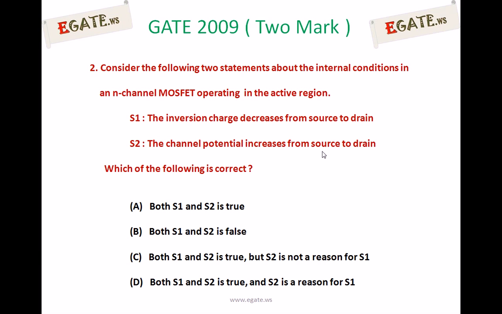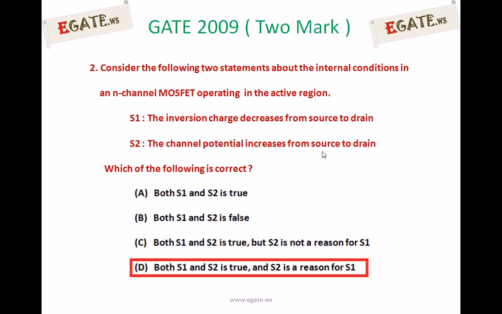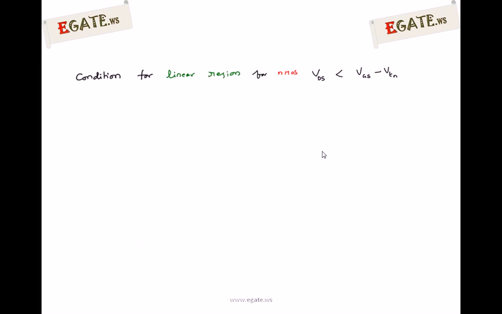Read the question once again. Consider the following two statements about the internal conditions in an N-channel MOSFET operating in active region. We are discussing an N-channel MOSFET, that too operating in active region. For that, inversion charge decreases from source to drain, and channel potential increases from source to drain. Out of these two statements, the correct answer is D. Both S1 and S2 are true, and S2 is a reason for S1. We'll see the details.